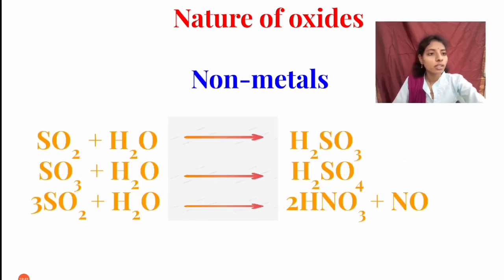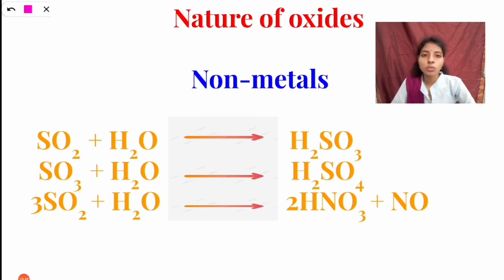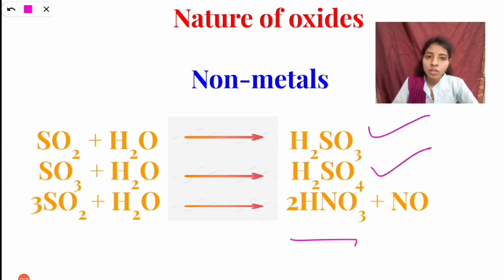As you can see here, now the non-metals: SO2, SO3, NO2 and so on. When all these react with water, they form sulfurous acid, sulfuric acid and nitric acid. You can see here NO, nitrous oxide.